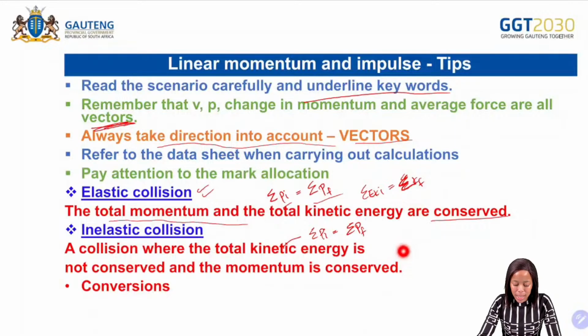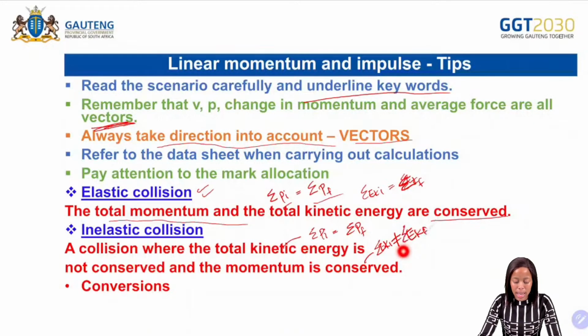But in terms of the kinetic energy, we are therefore saying that the sum of the kinetic energy before the collision is not equal to the sum of the kinetic energy after the collision. Okay, so know and understand how to apply elastic and inelastic collision.